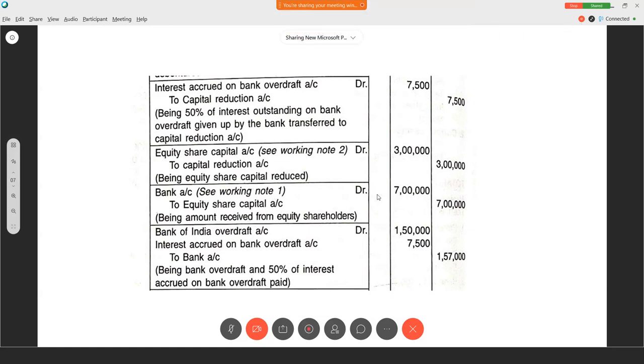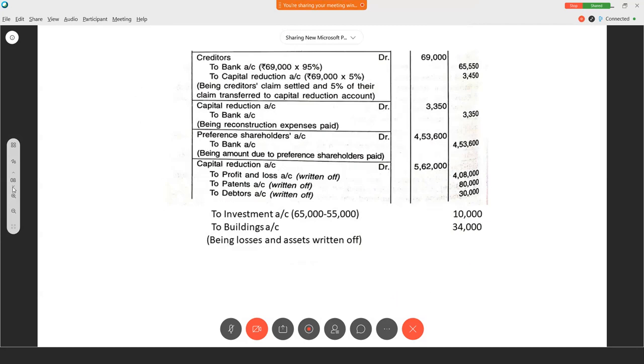Bank account debtor to equity share capital account 7 lakh. Why? Because we are issuing new equity shares and we are collecting the money. So bank cash comes in and equity shares goes out, right? So this is for the new issue. Bank account debtor to equity share capital account 7 lakh. After this, we can make the payments.